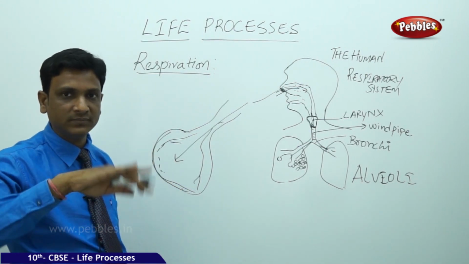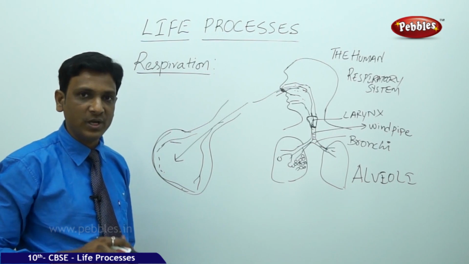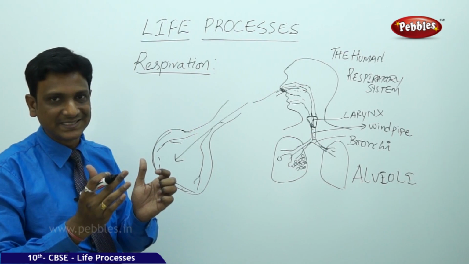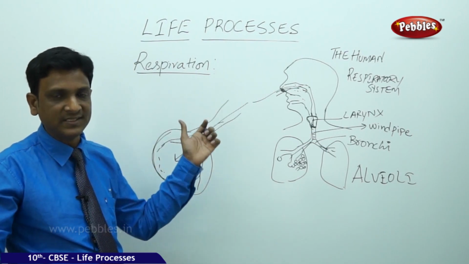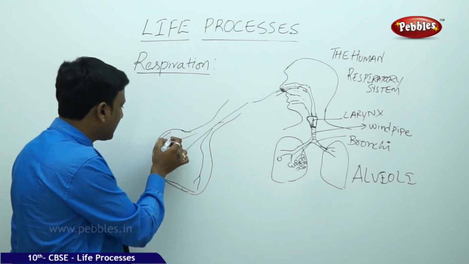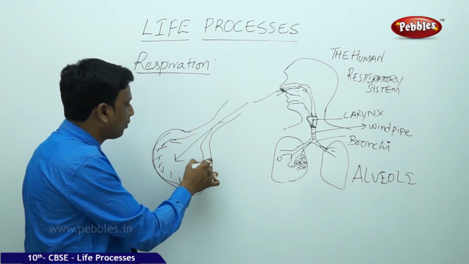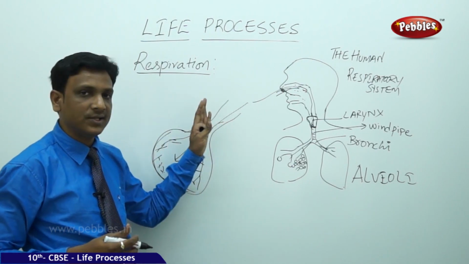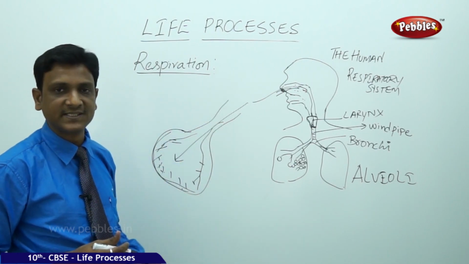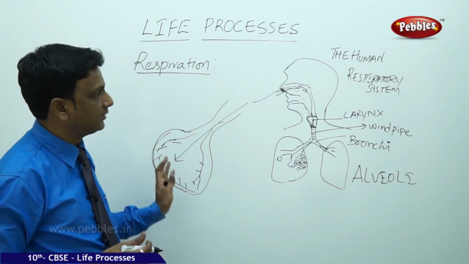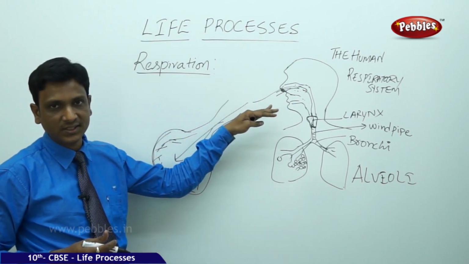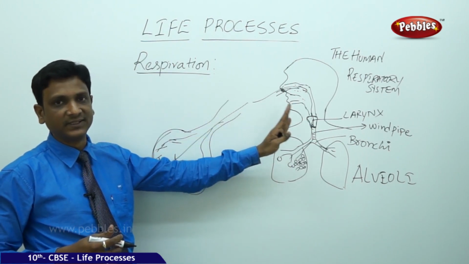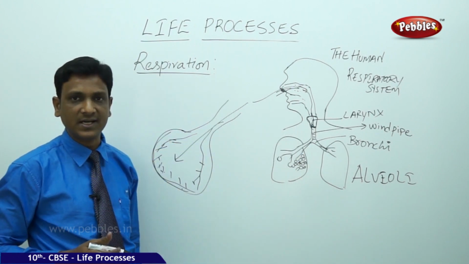So the alveoli are like small bubbles, folded, because a large amount of area is kept in a small place. So more surface in less space. As the surface is more, there is a chance for more diffusion of gas. So more oxygen is diffused into the blood. This oxygen is carried to different body parts. So humans have this kind of well developed structures for the collection of oxygen, as well as for the release of carbon dioxide into the atmosphere.